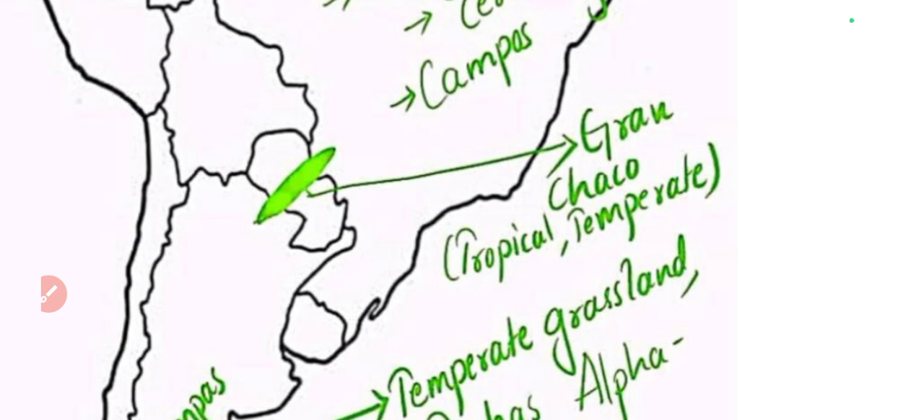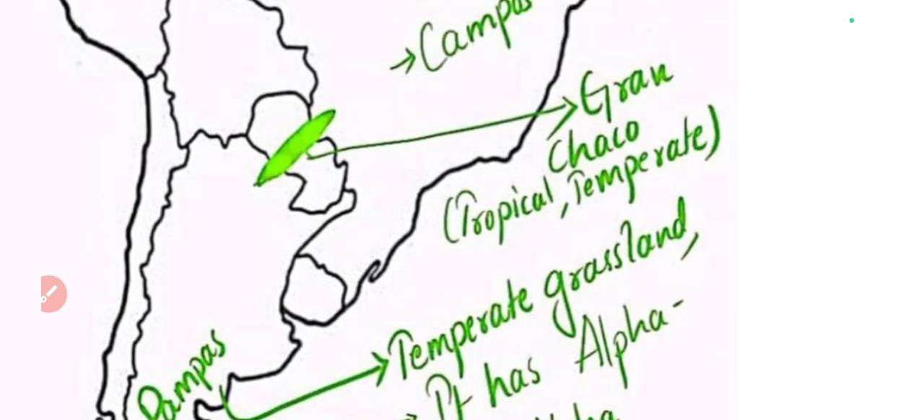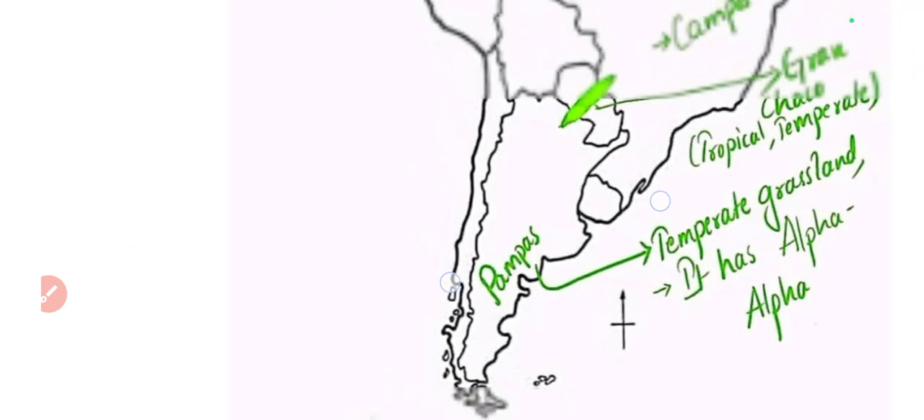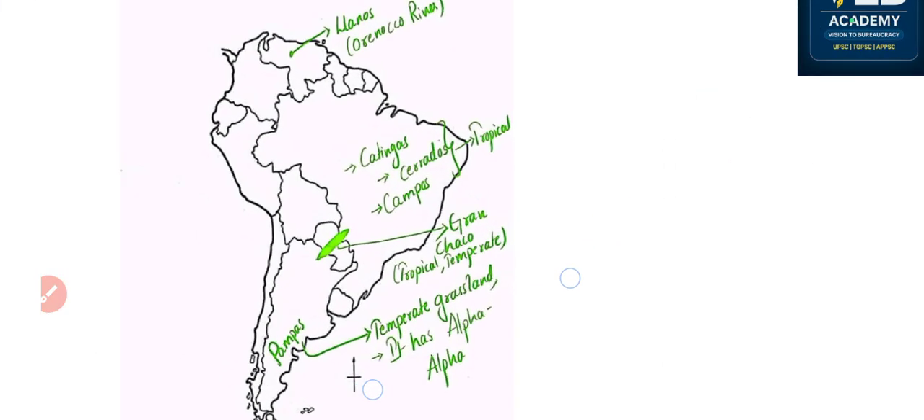And next we have seen a grassland named Gran Chaco, which is both tropical and temperate. So this is shared among 3 countries. And next one is alfalfa grass, which is famous for nutrition. This is part of Pampas. Pampas is the temperate grassland. It's part of Argentina. Okay. So we have revised all the important grasslands.